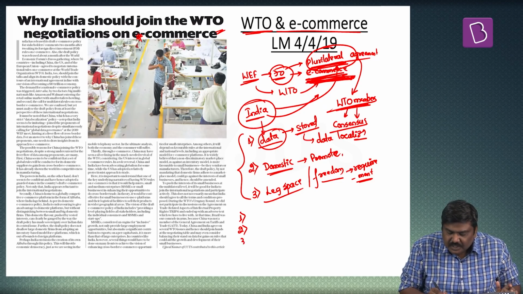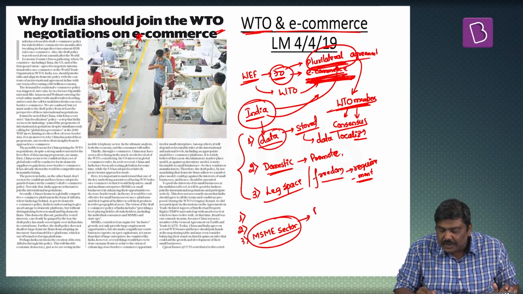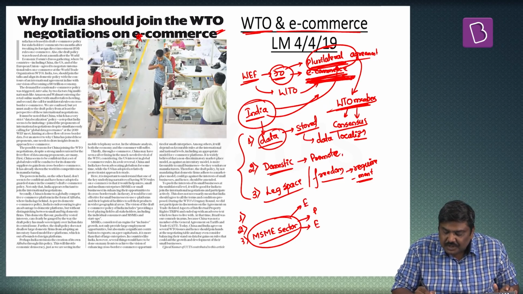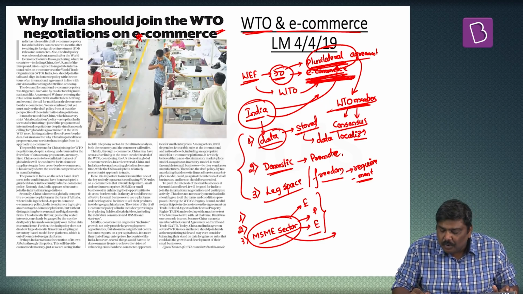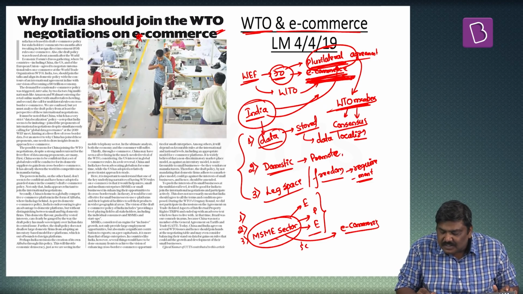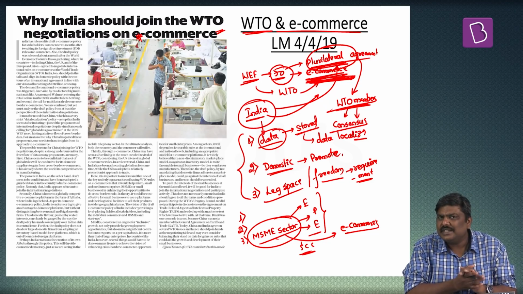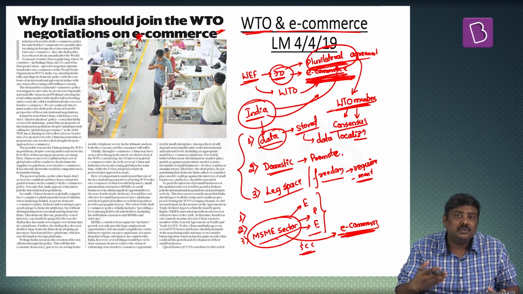The third very important reason which has been cited in this particular article is the MSME sector. Please understand, in case of India, the MSME sector is one of the largest driving forces in terms of production, in terms of exports, in terms of employment generation. And since the MSME sector is very important, it will be very important even in the e-commerce sector because of the supply chain system that will be established in the e-commerce sector. And if the Government of India wants to promote the MSME sector, which is very important under the concept of e-commerce now, India should be party to these particular negotiations.